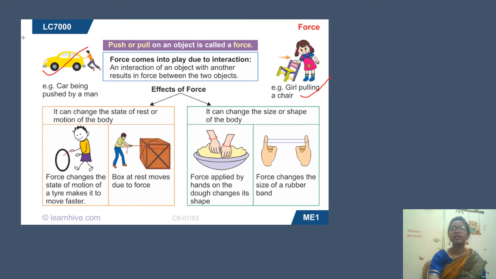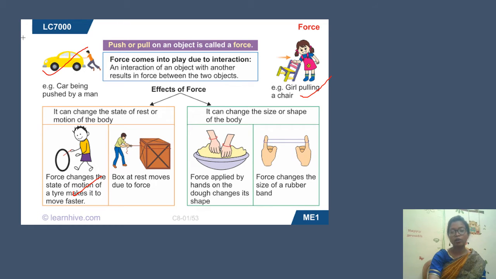Now what are the effects of force? So here you can see, force can change the state of rest or motion of the body. You can see here force changes the state of motion of a tire, makes it move faster.